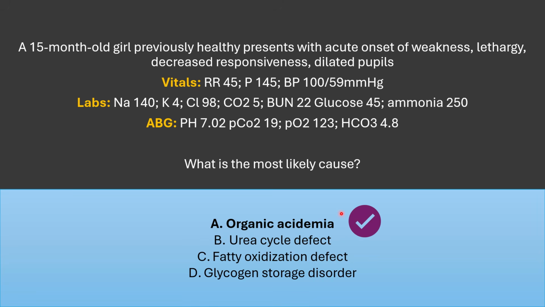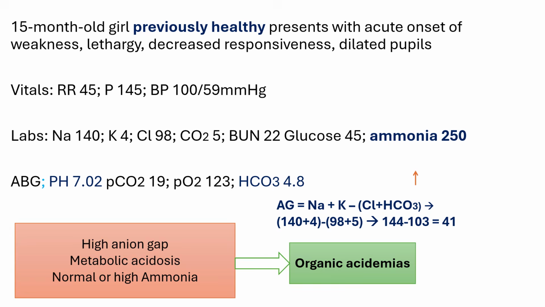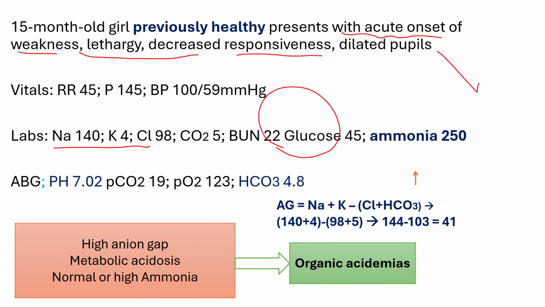Correct answer, organic acidemia. Like the previous case, this girl is presenting with acute onset of weakness, lethargy, decreased responsiveness, and dilated pupils. Her laboratories are significant for metabolic acidosis, hypoglycemia, and a high ammonia level.